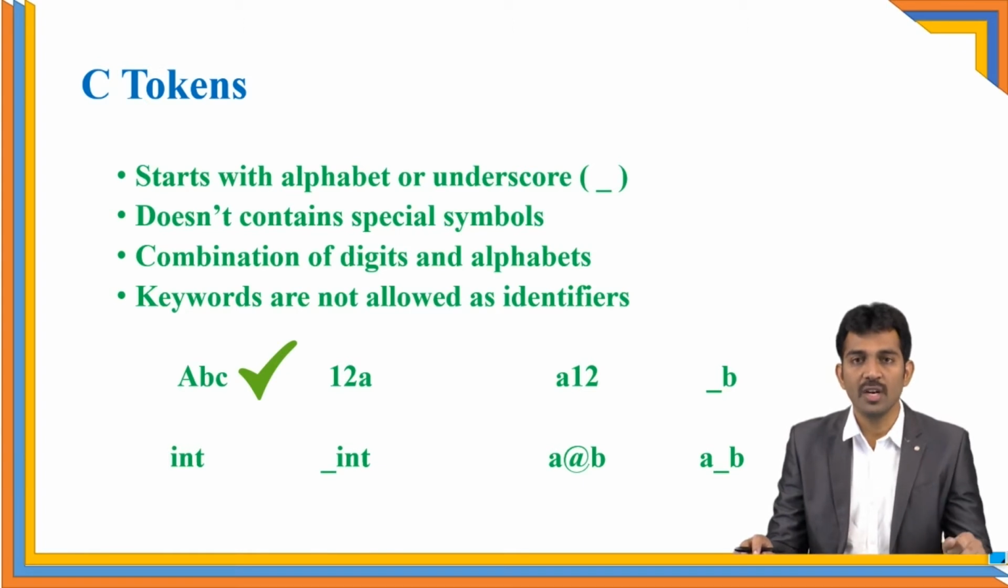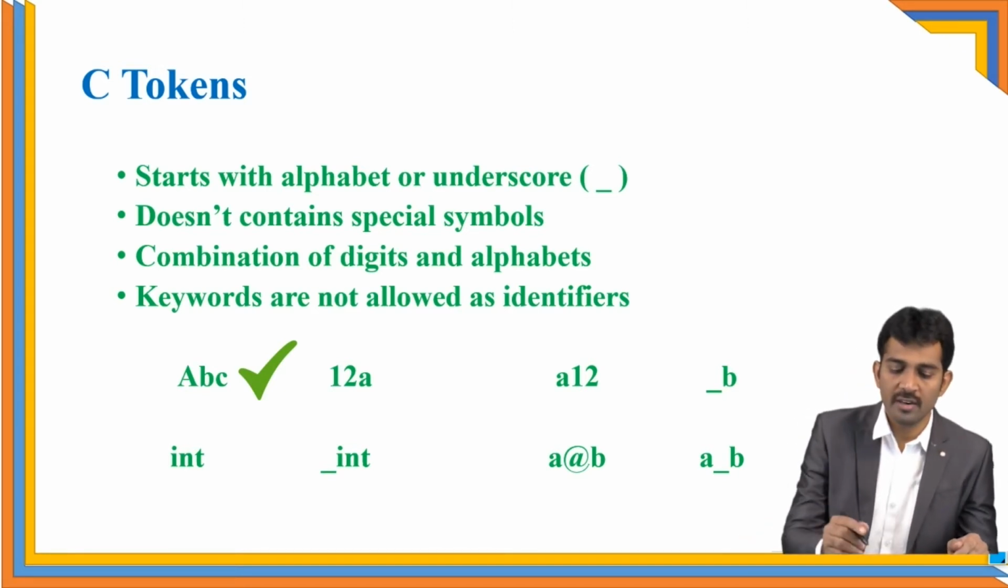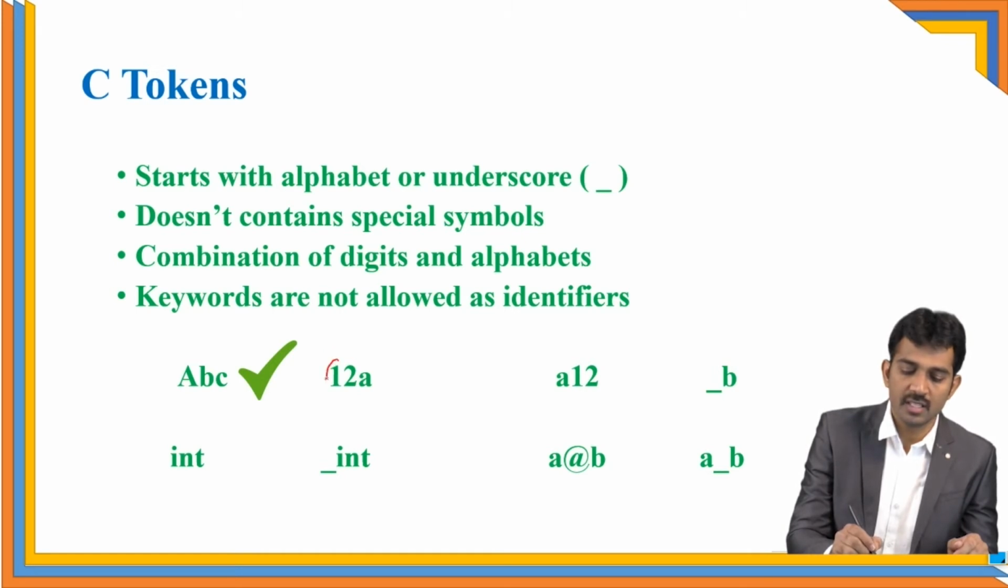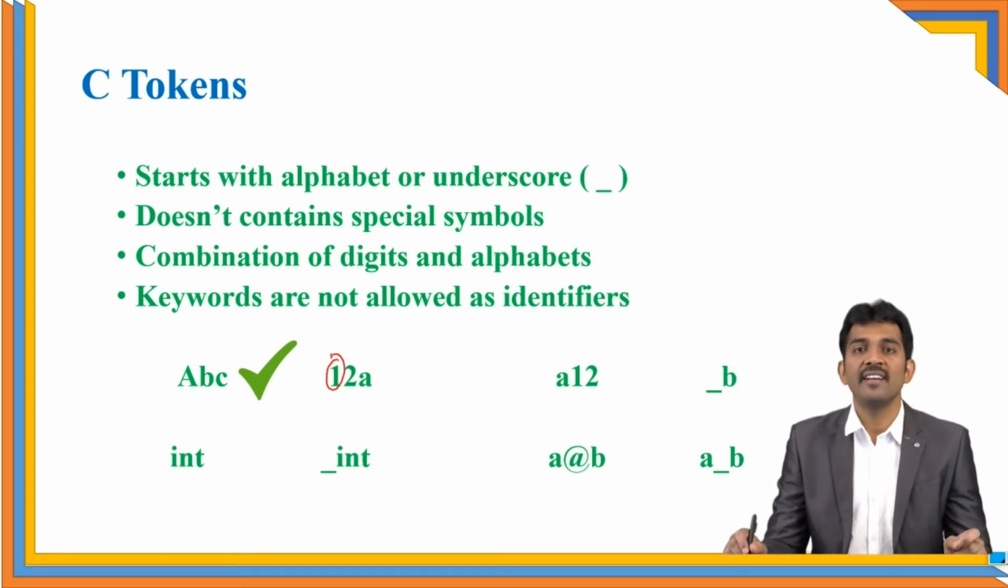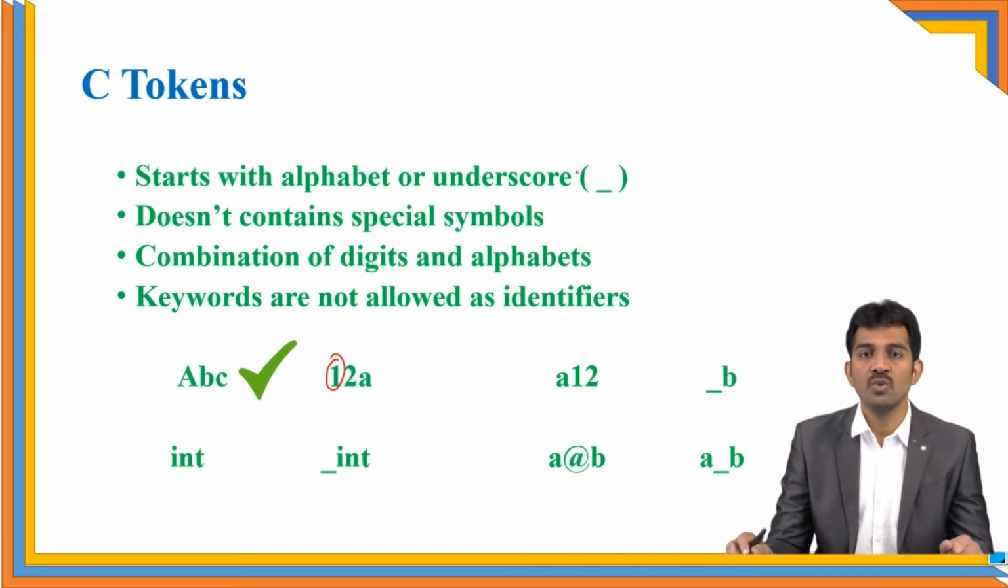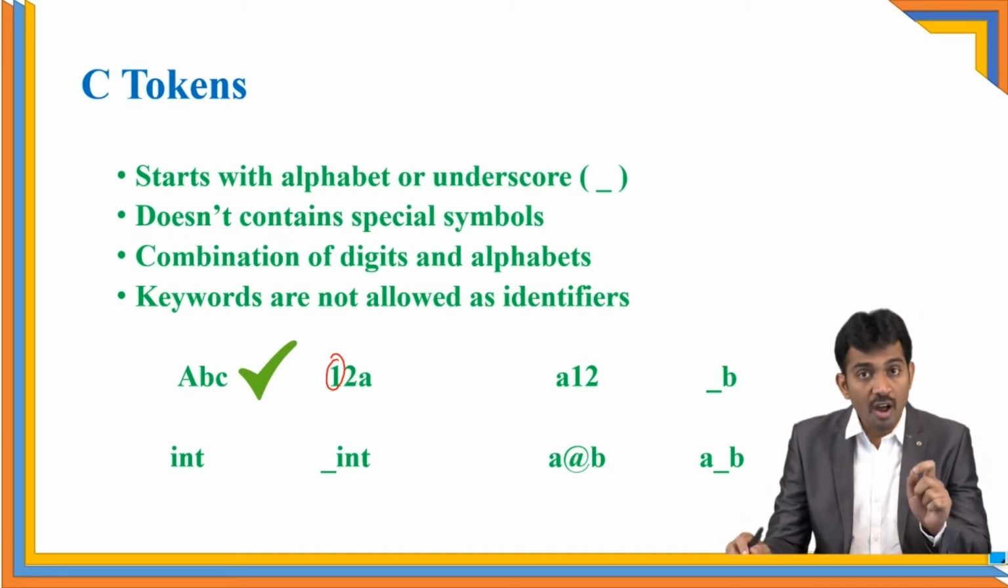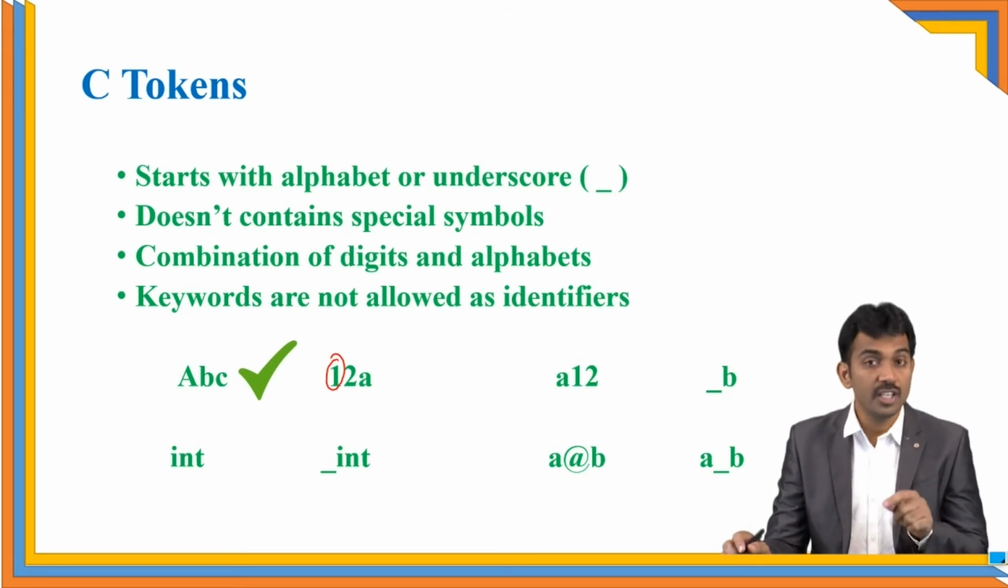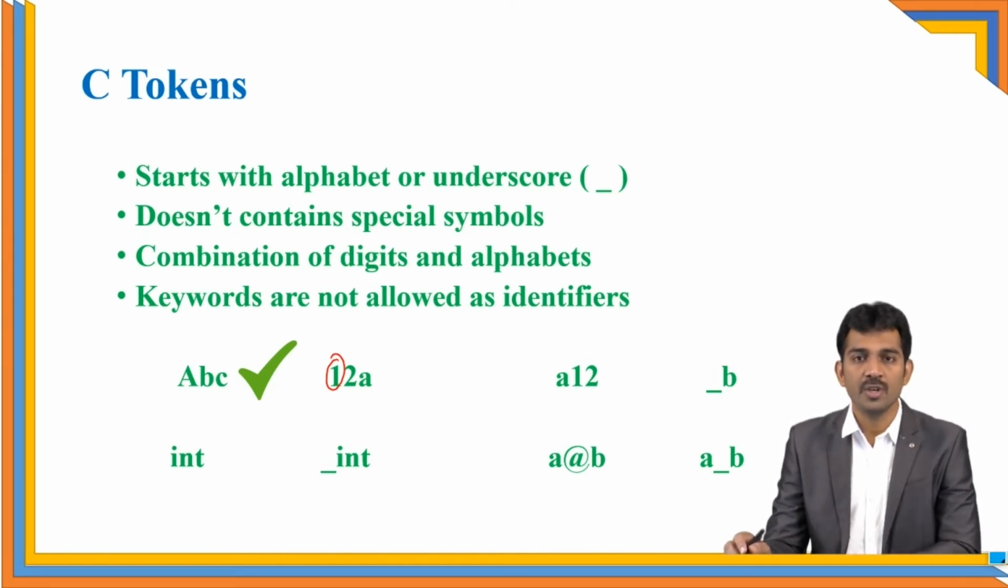Coming to 12A. If you observe this, it should start with an alphabet or underscore, but it starts with 1. It starts with a number. This is not a valid identifier, because it violates the first rule. What is the rule I have given? It starts with an alphabet or underscore, but this starts with 12, a number. That is why it is not a valid identifier.